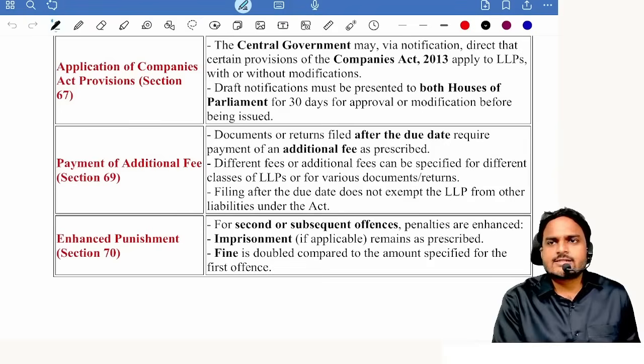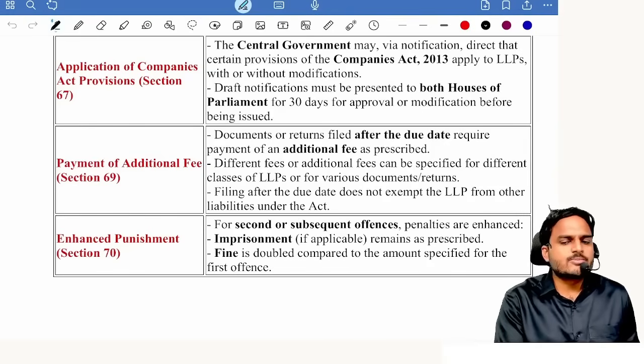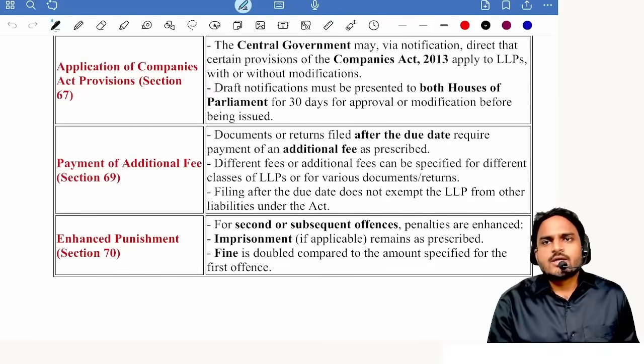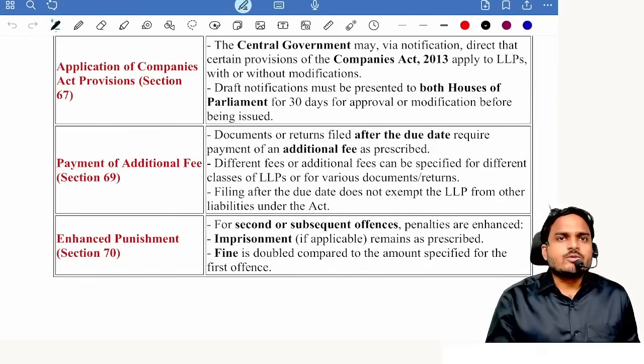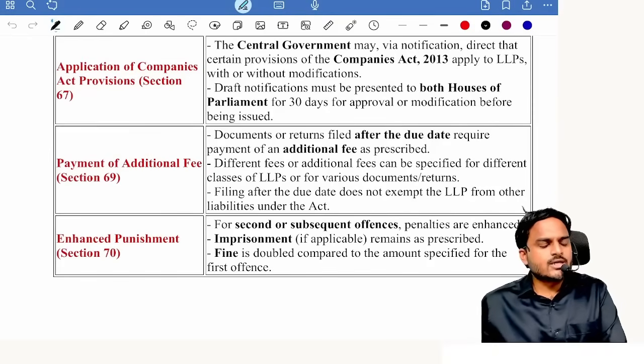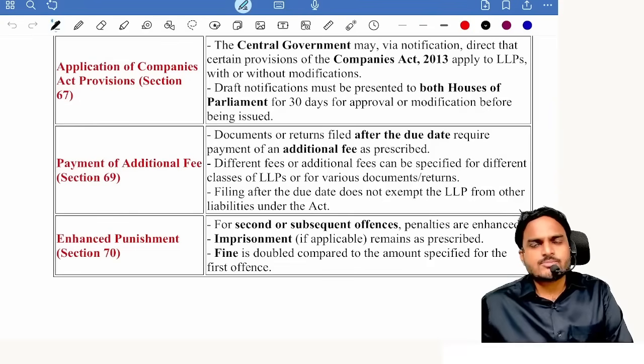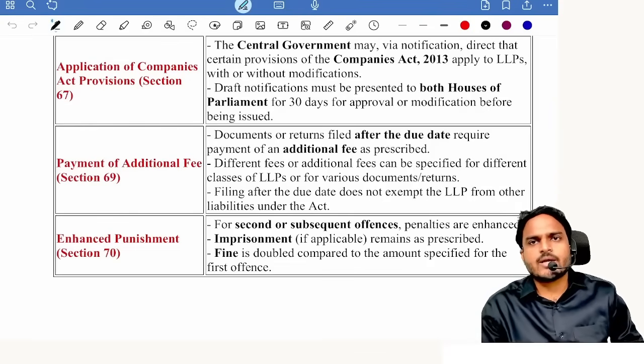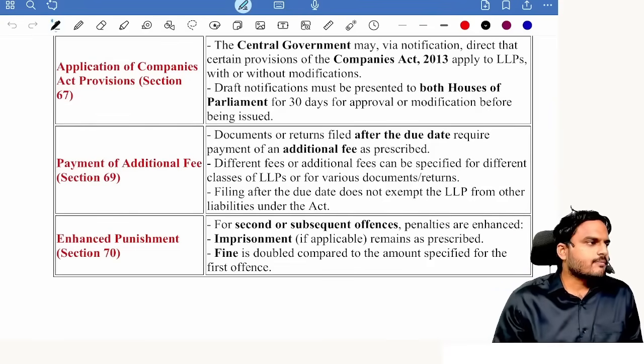Last one, enhanced punishment. Tell me when enhanced punishment gets attracted? In case of repetitive offenses. In case of repetitive, that means first offense you will get normal punishment. For subsequent offenses you will get enhanced punishment. What is the enhanced punishment? Twice the normal punishment. Okay, that's it.